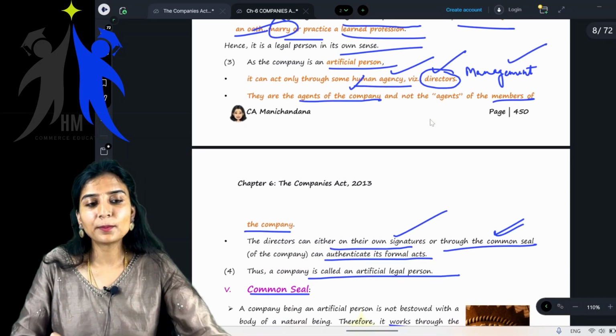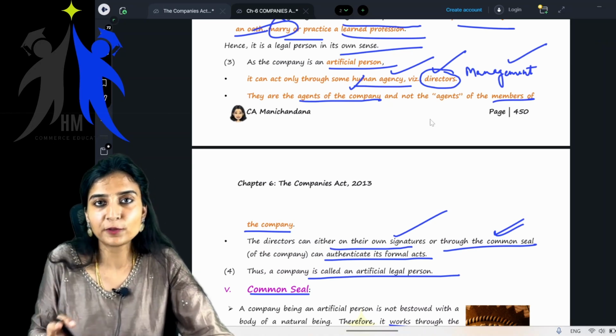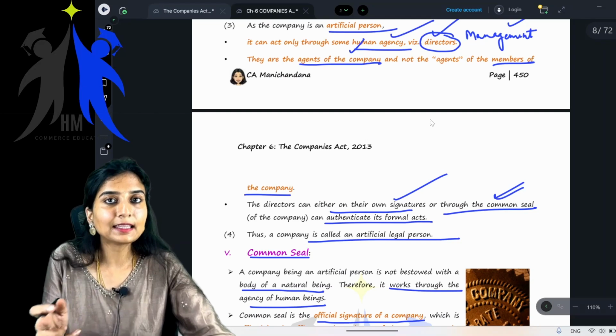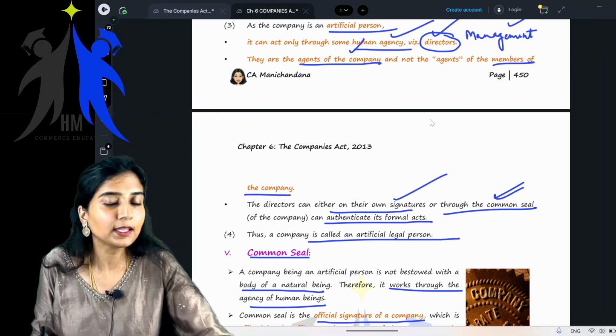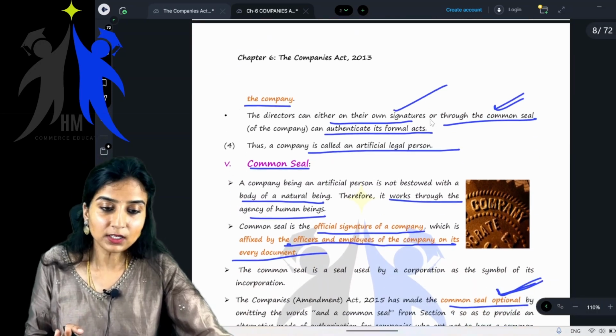Next, as a company is an artificial person, it needs the help of humans. So who are those? They are the directors. They are the agents of the company. Are they the agents of the members of the company? No. The directors are agents of the company and not of the members of the company.